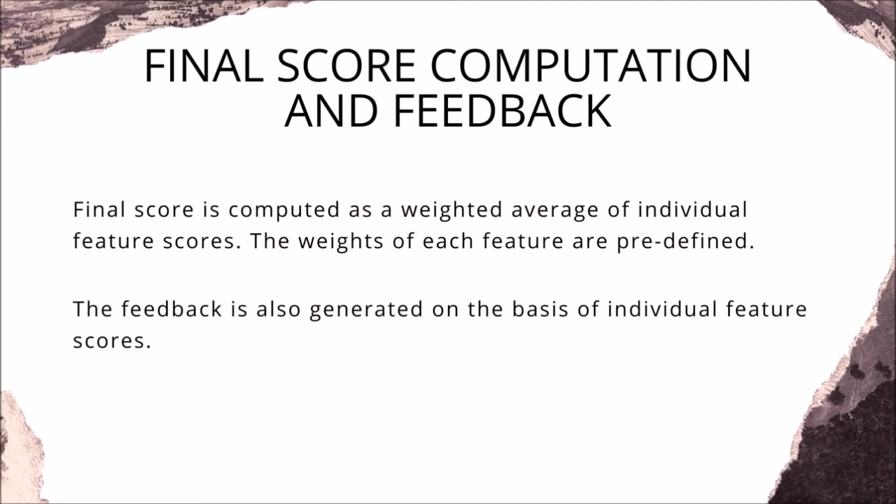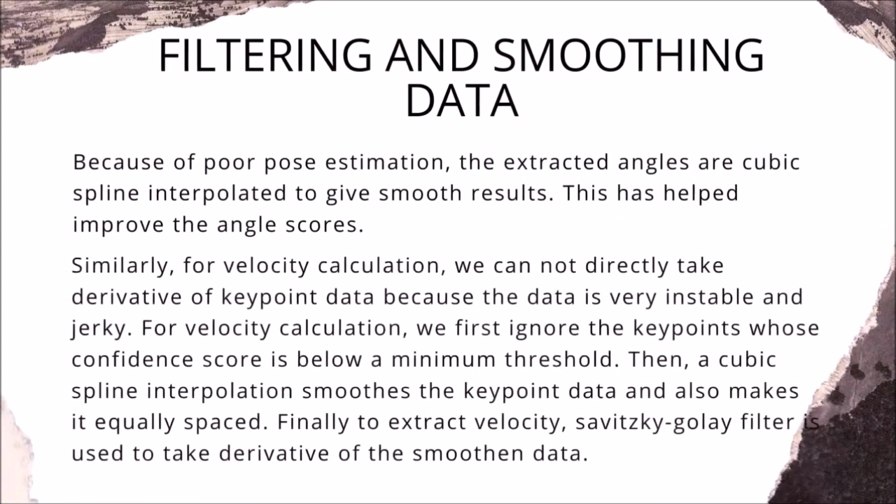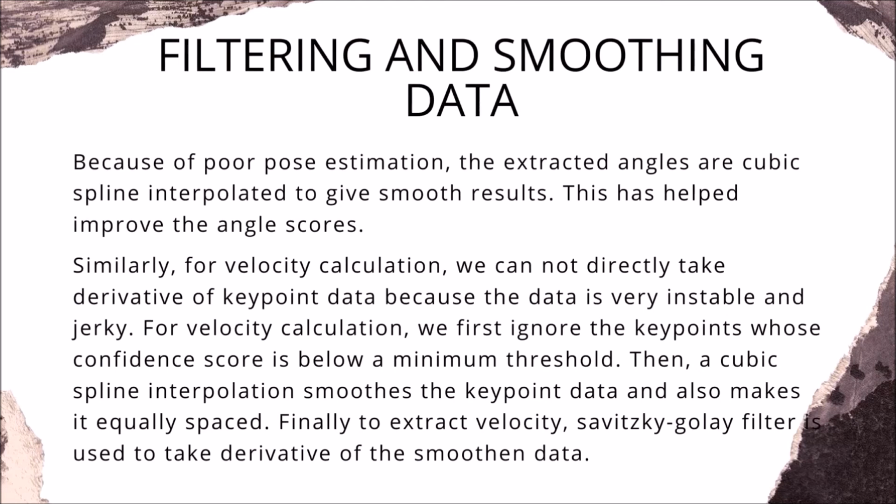As I've already described, the pose estimation is very poor due to low net resolution. The extracted angles are cubic spline interpolated to give smooth results. This has helped improve the angle scores because without the spline interpolation, the angles were very jerky. Similarly, for velocity calculation, we cannot directly take the derivative of key point data because the data is very unstable and jerky. So for velocity calculation, we first ignore the key points whose confidence score is below a minimum threshold. That is just to ensure that any key point predicted with a very low confidence score is not included in the calculation, as it would just distort the overall data.